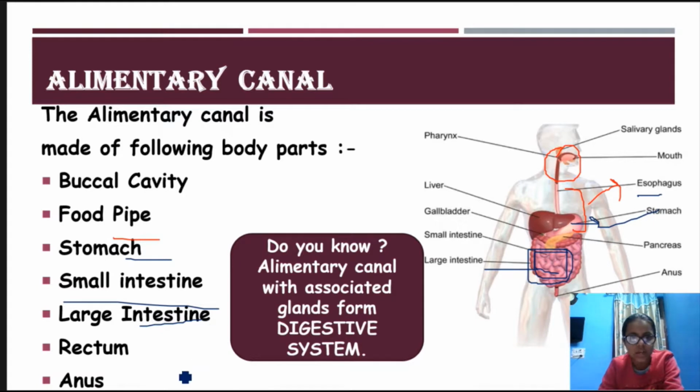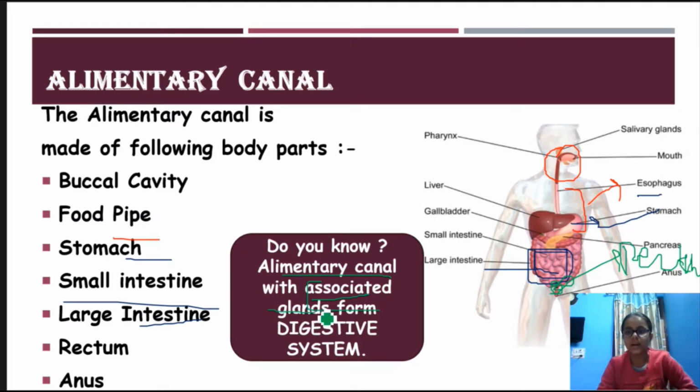This is large intestine. So now rectum. Rectum is this, above the anus. So here is rectum, and under it there is anus. So do you know, the alimentary canal with associated glands forms the digestive system.